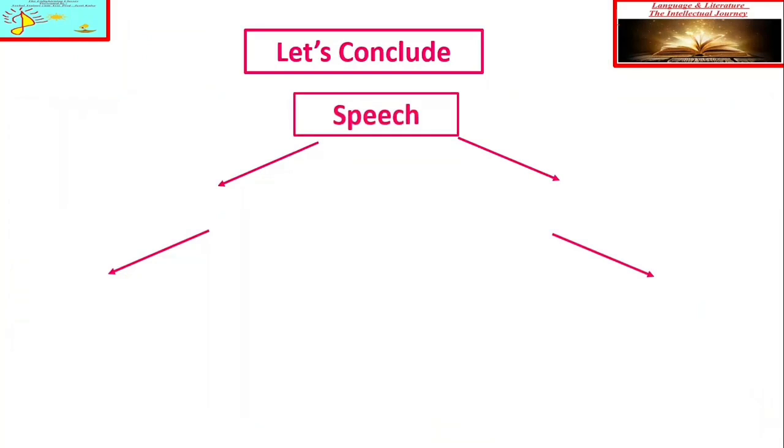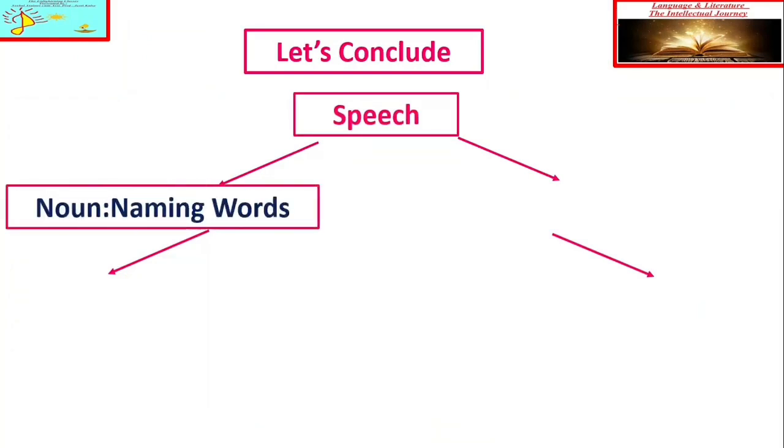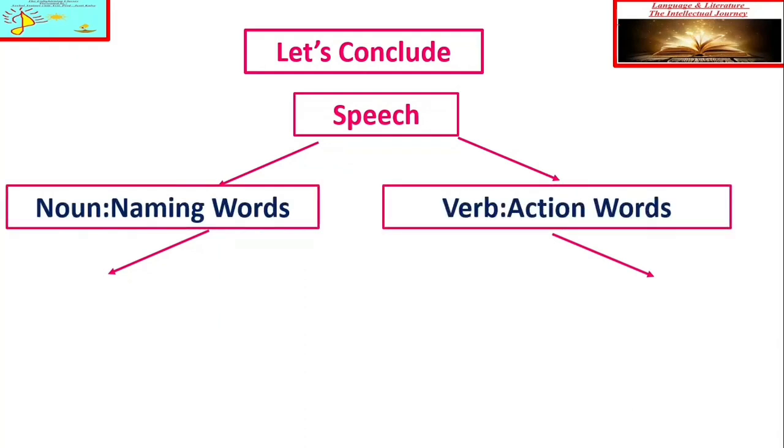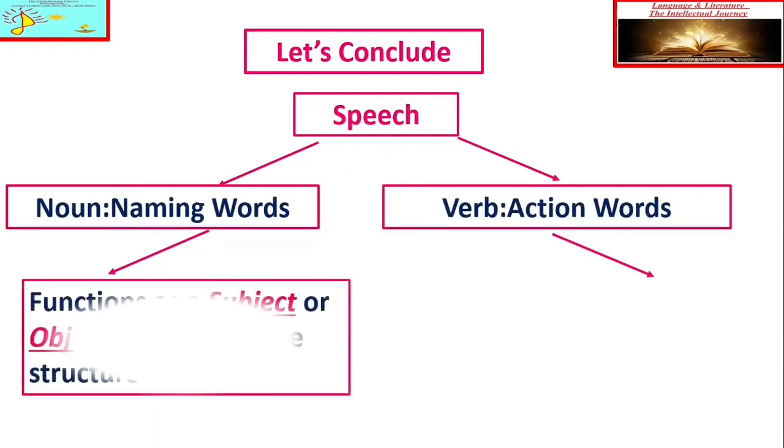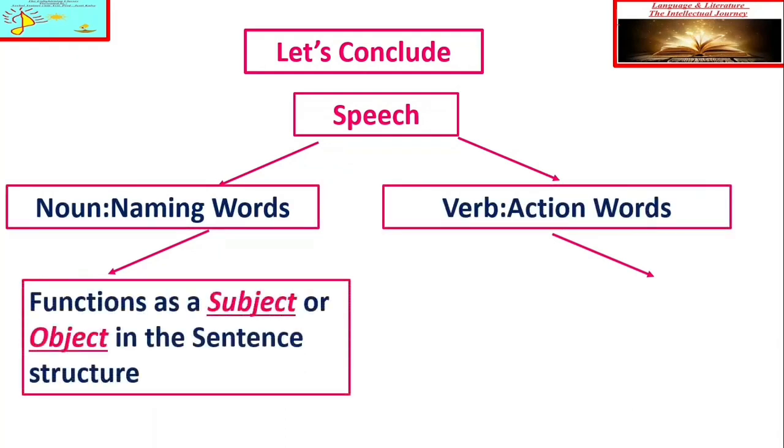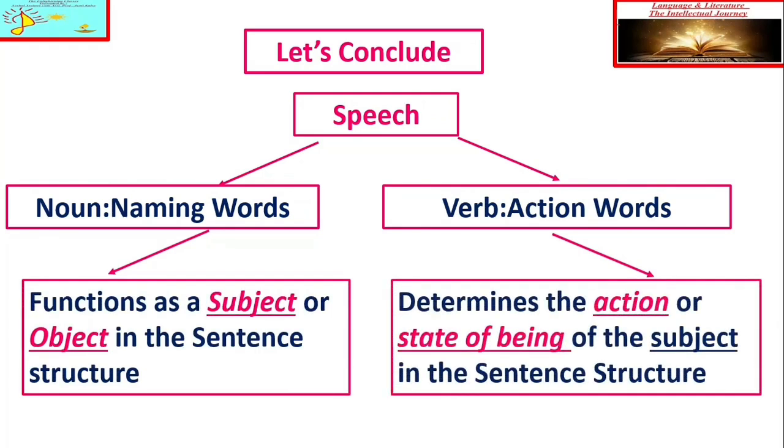Today we have studied what is speech. Basically in speech we have talked about noun, naming words and action words, verb. We have understood that noun or naming word basically function as a subject or object in the sentence structure, and verb, action word determines the action or state of being of the subject in the sentence structure.